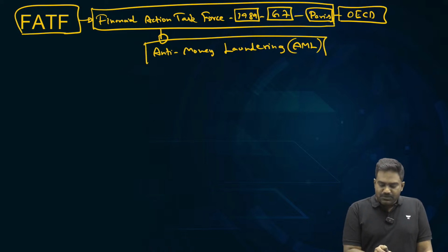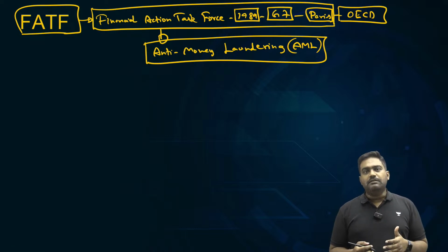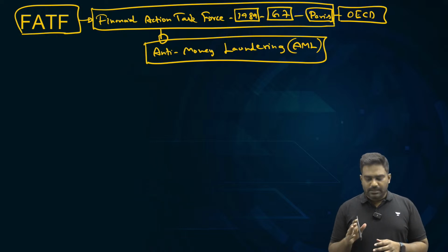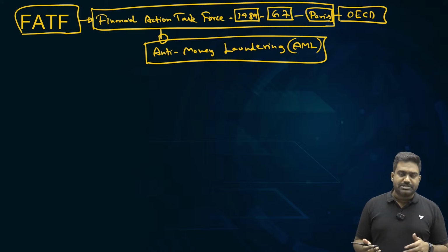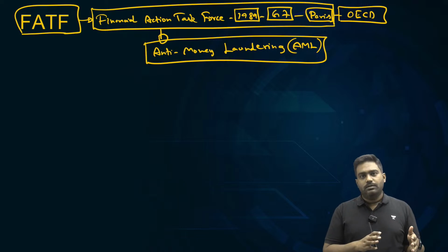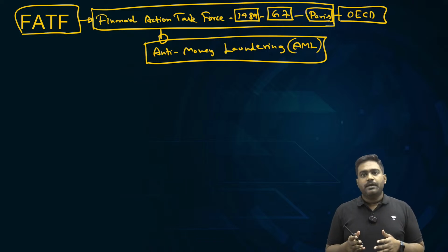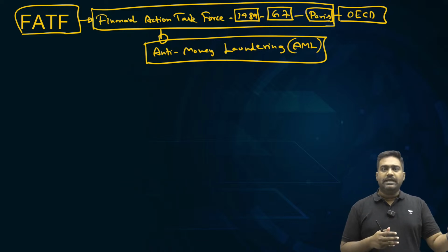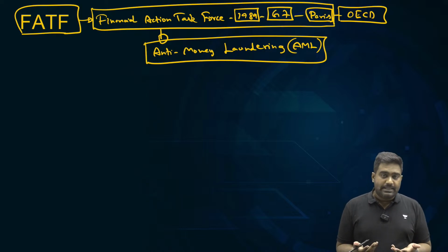Because by the late 80s, money laundering was becoming a serious concern. Money laundering is an illegal practice of converting illegal wealth into legal wealth. Essentially, in simple terms, it's an illegal process of converting black money into white. Illegal wealth generated through illegal sources like corruption, criminal activities, tax evasion, that can be laundered. The dirt on the money can be cleaned. Essentially, the illegal source can be removed, and the owners of the money can be separated from the black money, and eventually through a lot of complex transactions it can be turned into clean wealth, legal wealth.